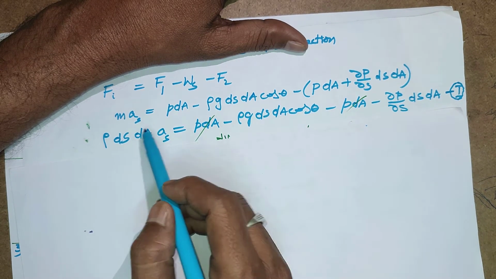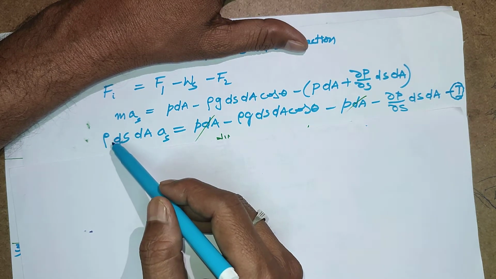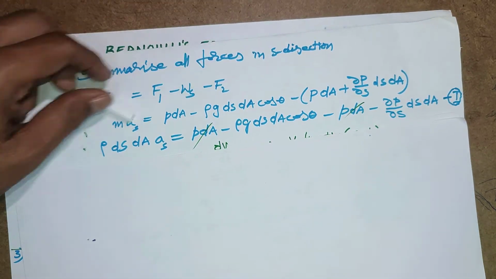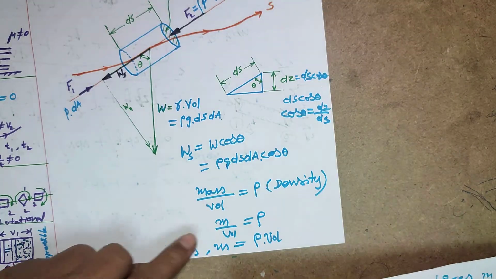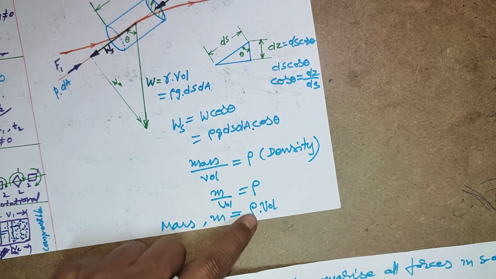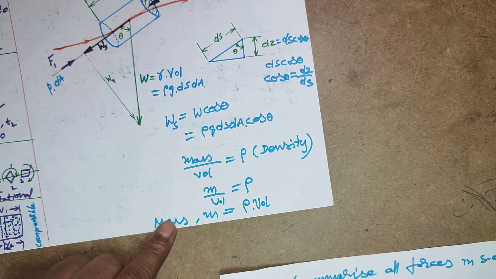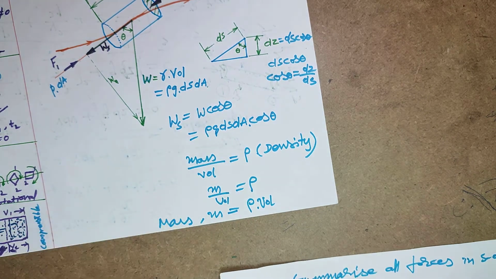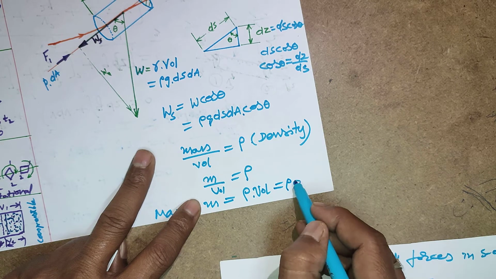Then expand this. m is density into volume, mass. Volume is already known, ds dA. Or otherwise write here rho ds dA.